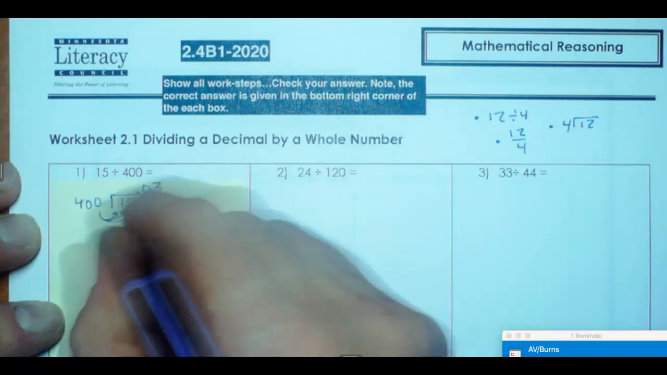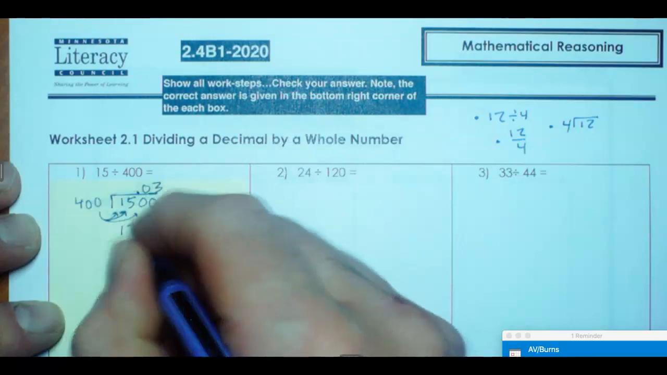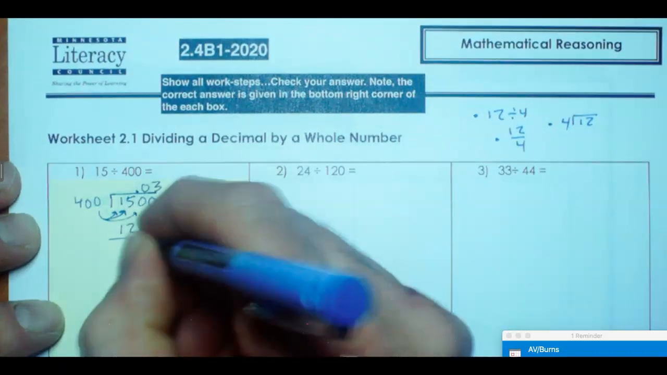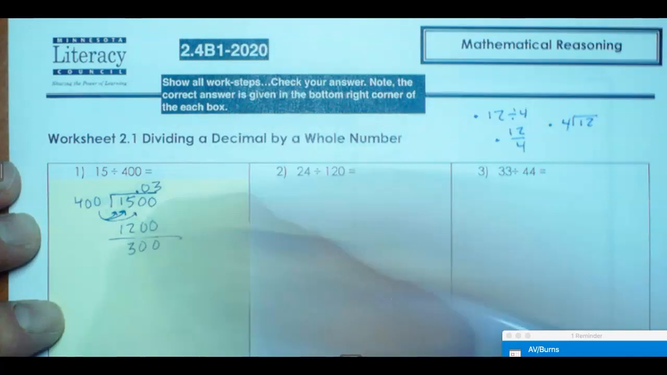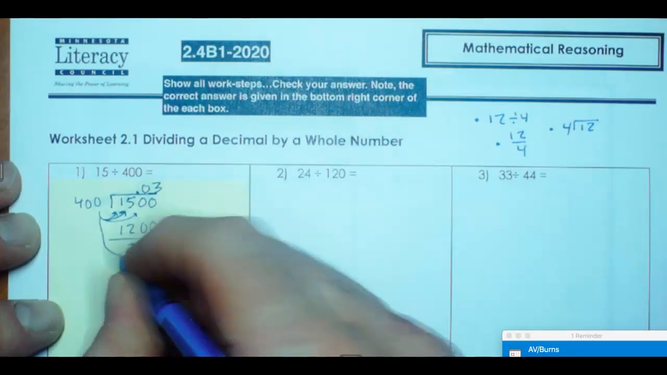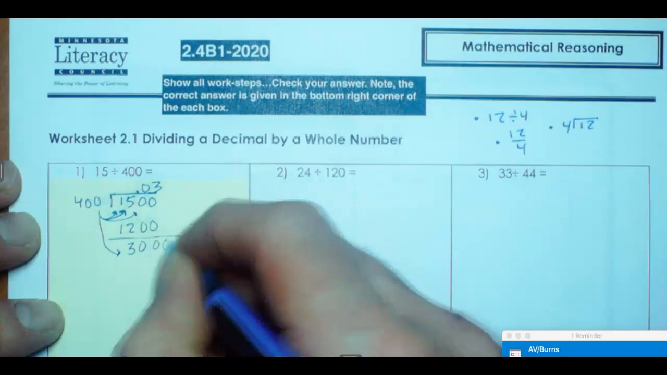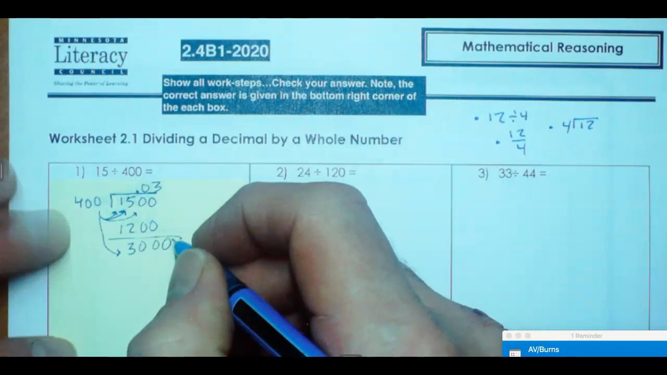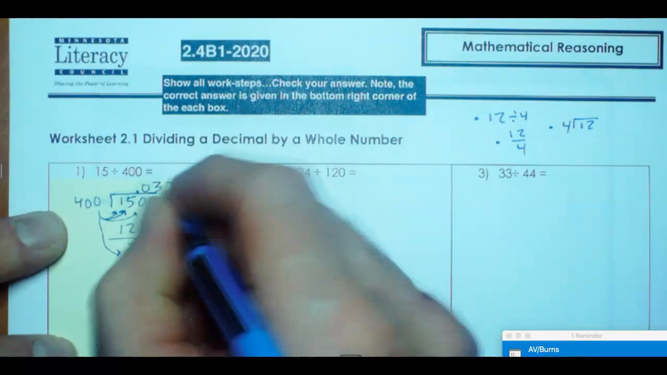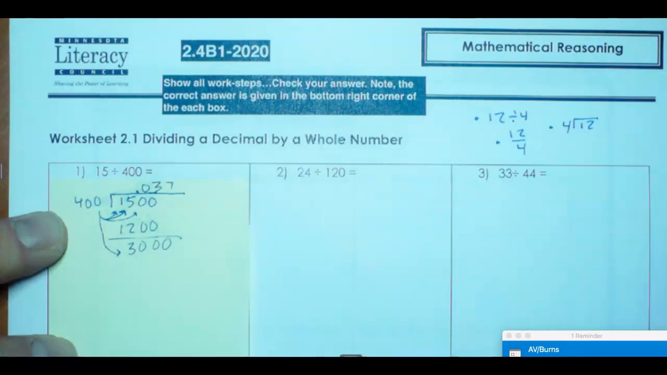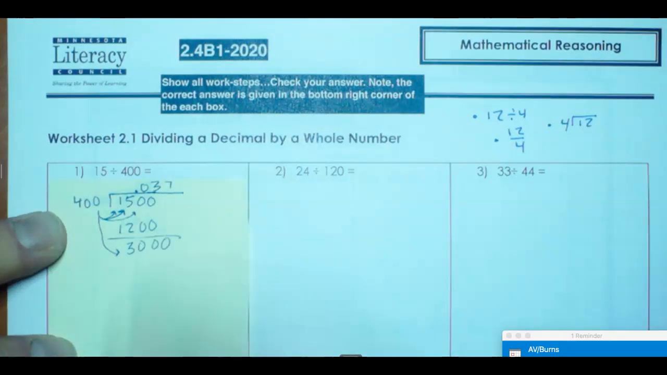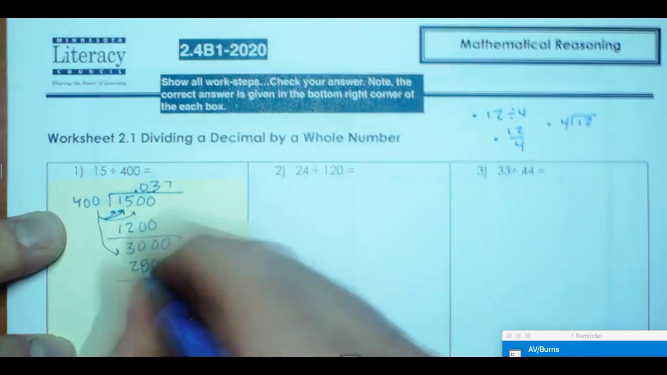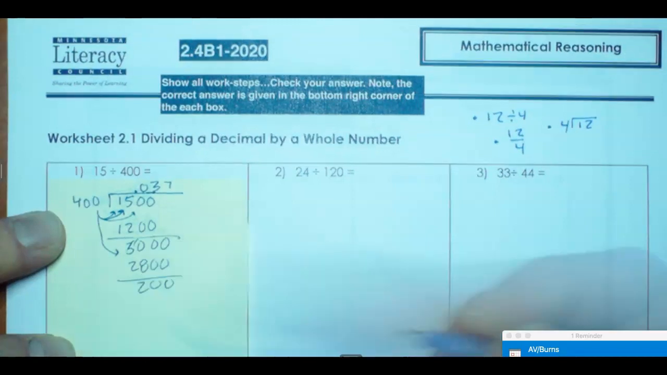So 3 times 4 is going to be 1200. And then we can just zero this out. 5 minus 3, we have 300 left. 400 does not, of course, go into 300, so we can bring down another 0. Does it go into 3,000? Well, 7 times 4 is 28, so 7 times 400 is going to be 2,800. Let's subtract this. I'm going to have 200 left.